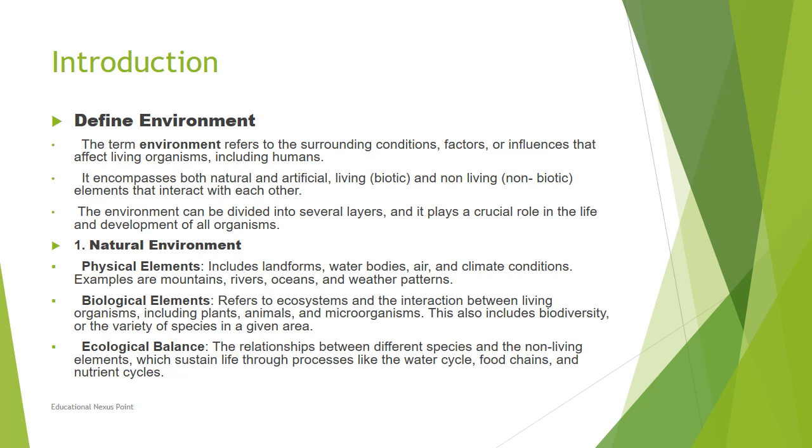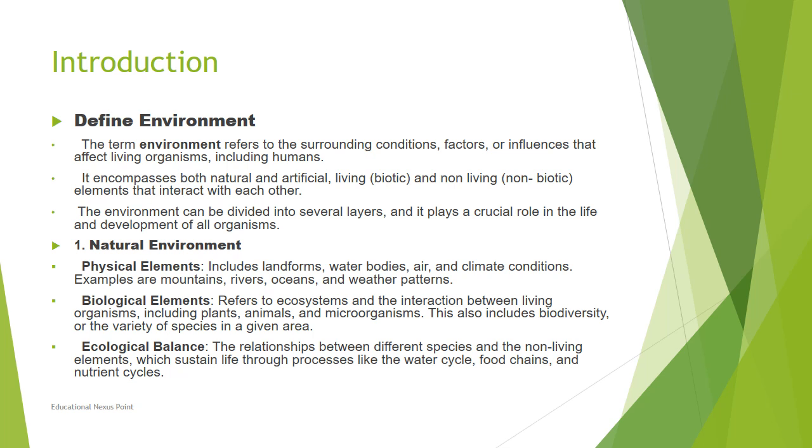Let's know the definition of the term environment. Environment refers to the surrounding where you are living, the factors which are around you. So, in a brief definition, environment refers to the surrounding conditions, factors that affect the living organisms, including human beings.